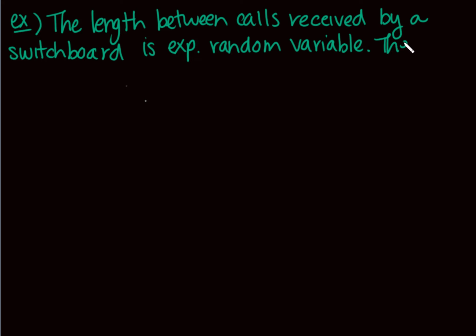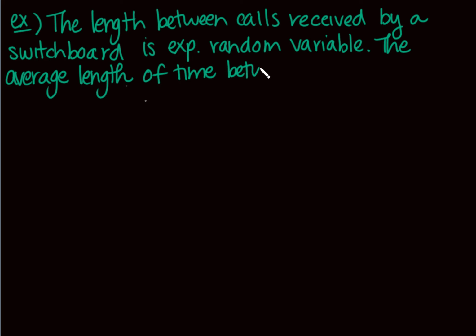We also know something else. The average length of time between calls is 20 seconds. So that information is actually going to be quite important. Okay, it's 20 seconds. Okay, so here's the question.